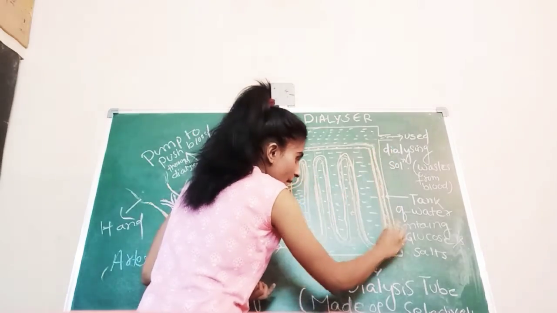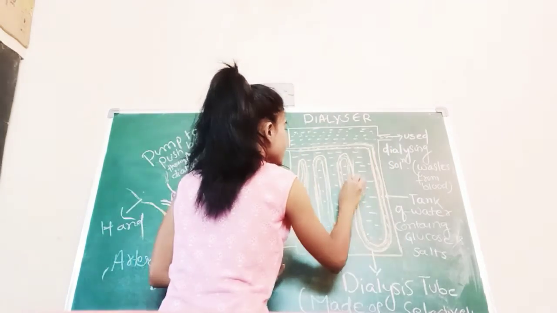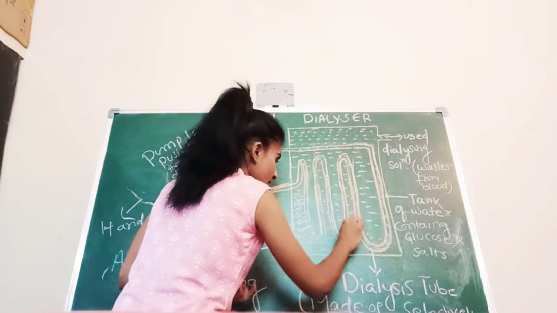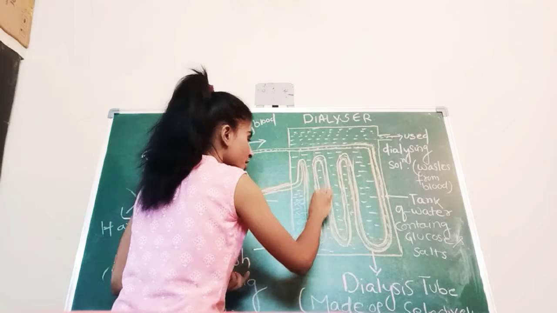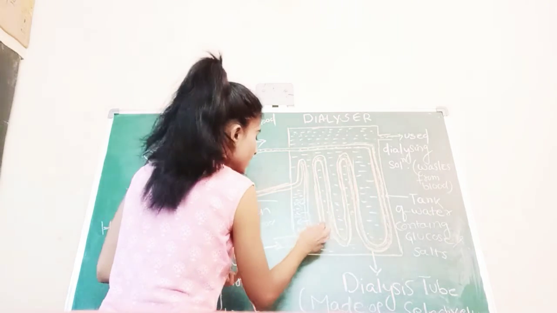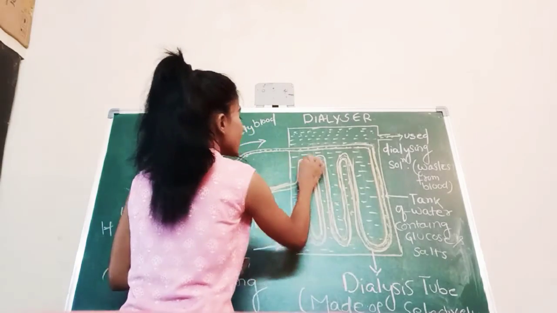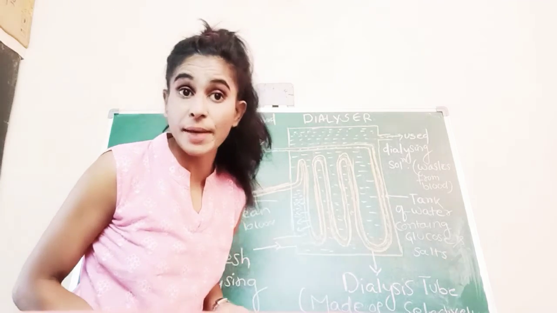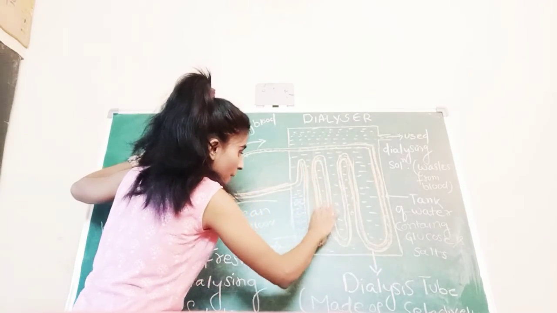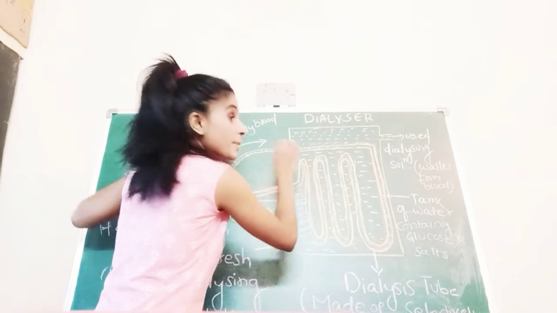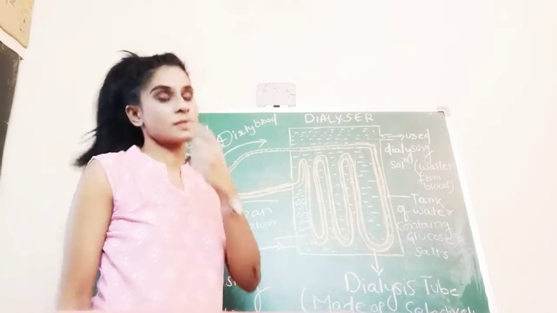This dirty blood moves inside this tube-like structure. This tube-like structure is a semi-permeable structure, made up of cellulose.